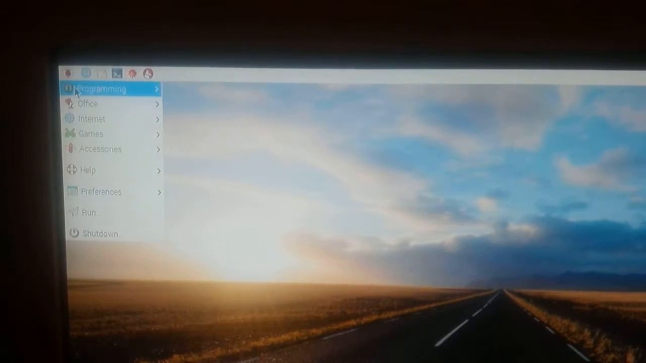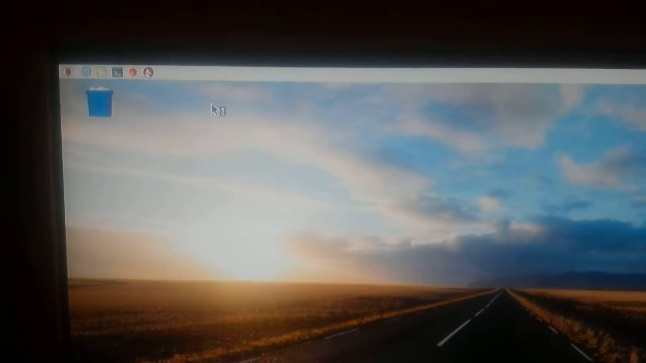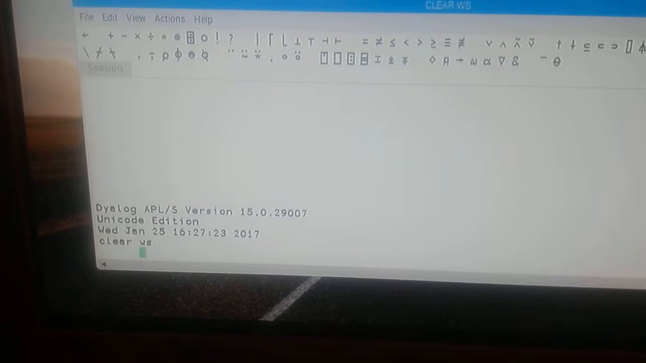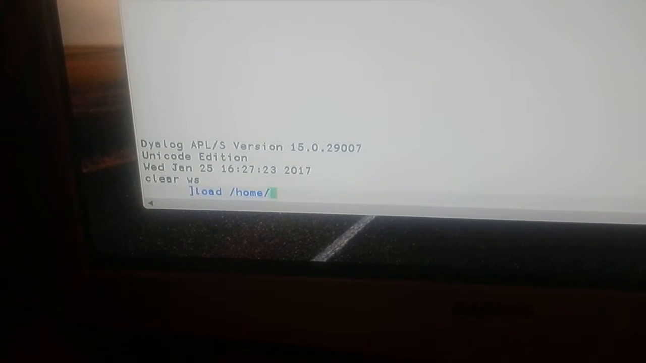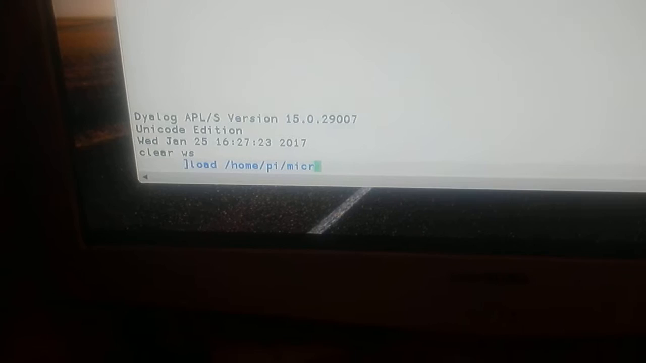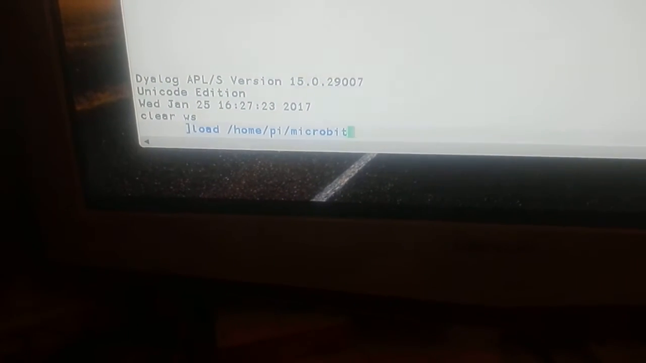And if I now start Dyalog APL, up comes the session. I will load the Morse Code example from the micro:bit folder that I have checked out from GitHub.